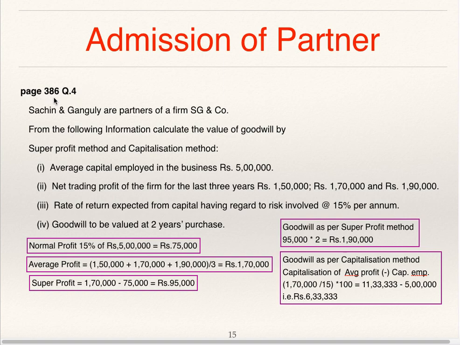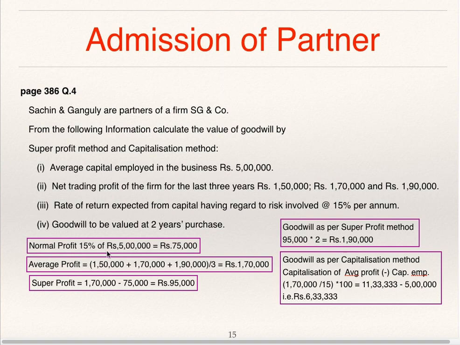Now we'll see page number 386, question number 4. Sachin and Ganguly are partners of a firm SG and Company. From the following information, calculate the value of goodwill by super profit method and capitalization method. Average capital employed in the business is 5 lakhs. Net trading profit of the firm for the past 3 years is given. Rate of return expected from the capital having regard to risk involved is 15% per annum. Goodwill to be valued at 2 years purchase.